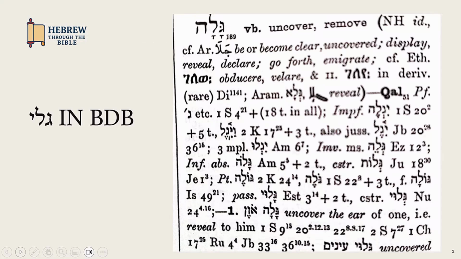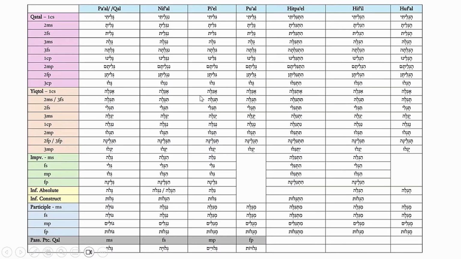Here we see how the root gimel lamed-yod is listed in Brown-Driver-Briggs Lexicon. We see the kal-katal third masculine singular form gala. There's no trace of the third root consonant yod. With the help of the paradigm, I want to show you now the behaviors of lamed-yod verbs that are the same in all stems.